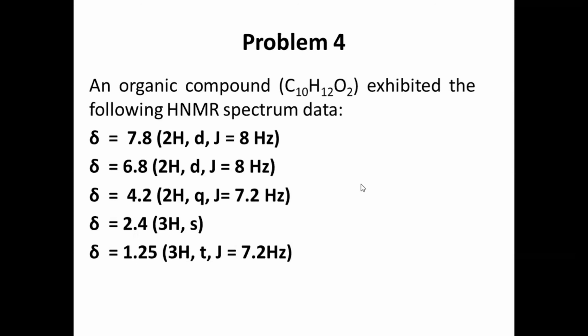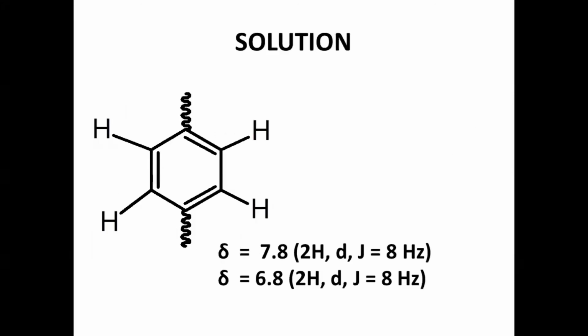That means we are having a disubstituted benzene, symmetrically disubstituted benzene. That means definitely it should be 1,4 substituted benzene. How it will be? It will be like this. In this case only the benzene will be having this splitting pattern.